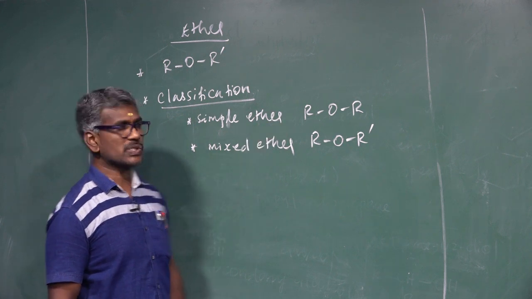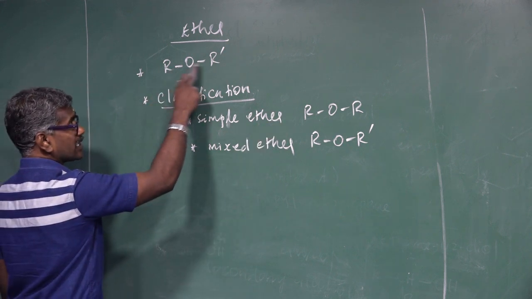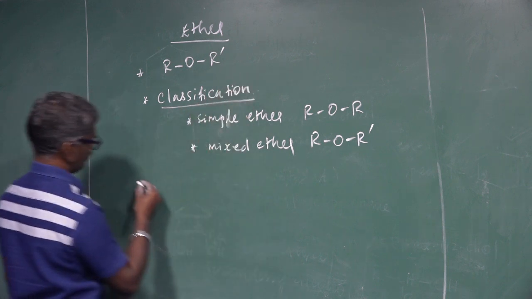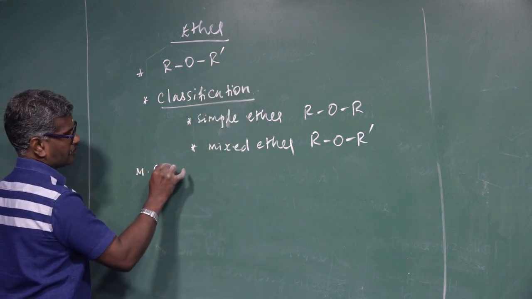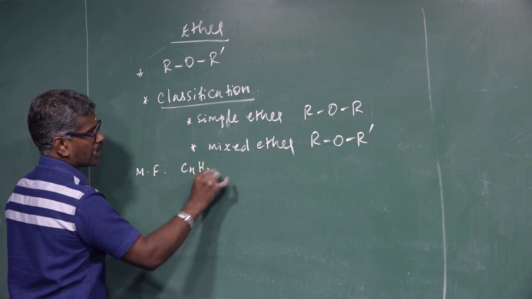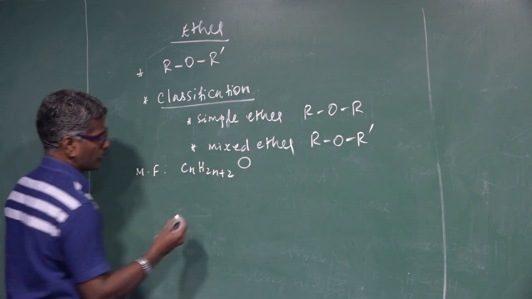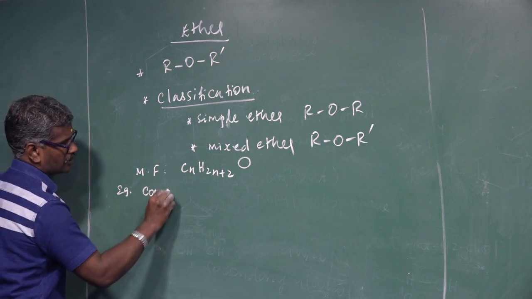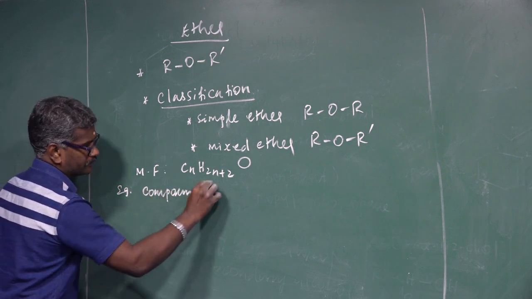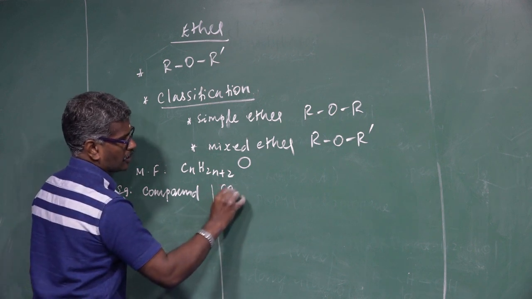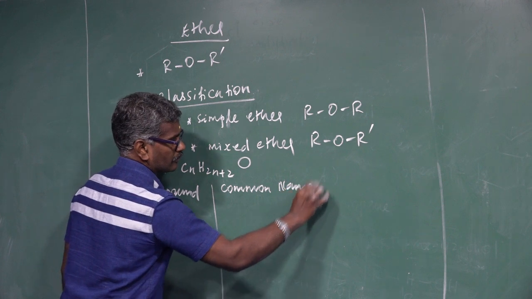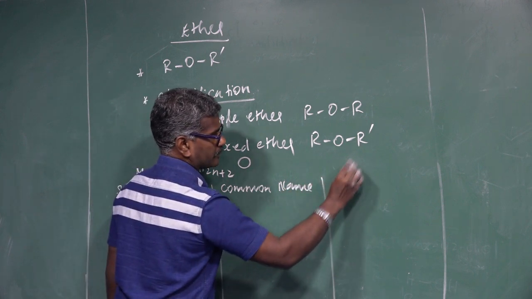What are the classes? General formula, molecular formula, CnH2n+2O. Examples: common name, IUPAC name.